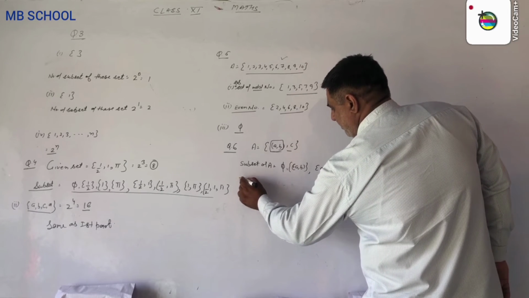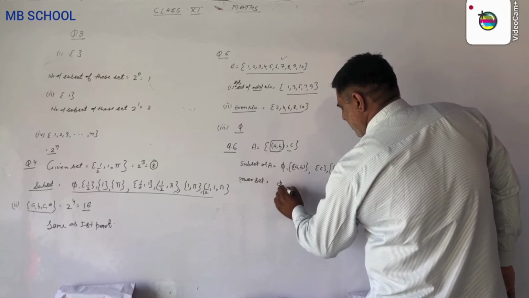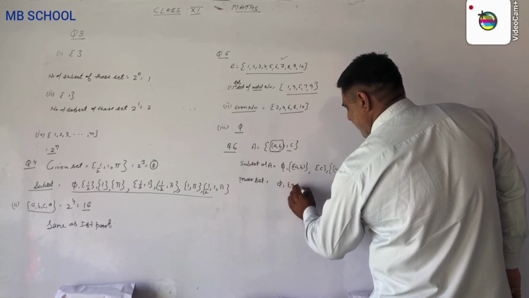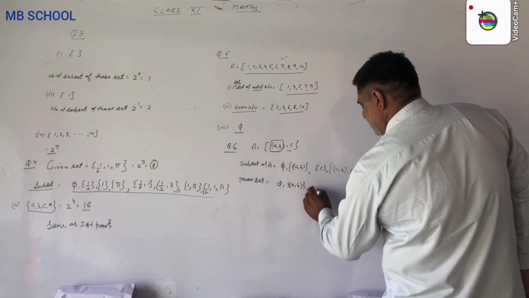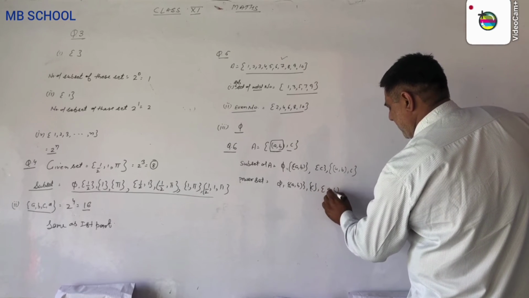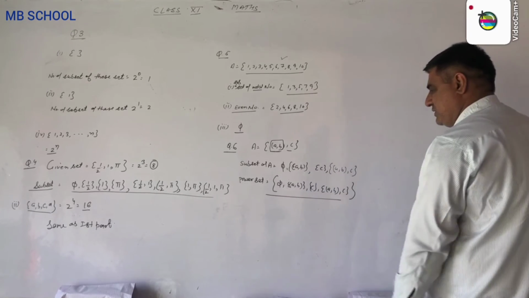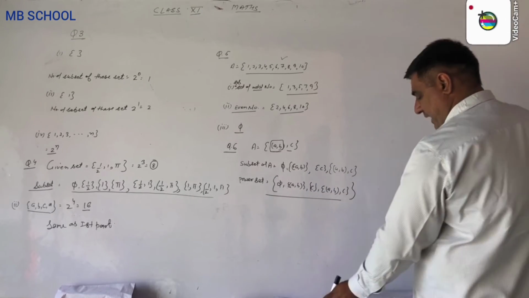Now we write the power set. In a power set, we collect all the subsets of a set. Then we say that it is the power set. Write this A, B and C. Now write this into this set. This is called the power set of a set.